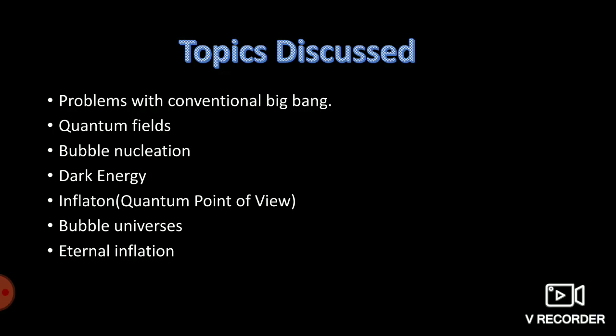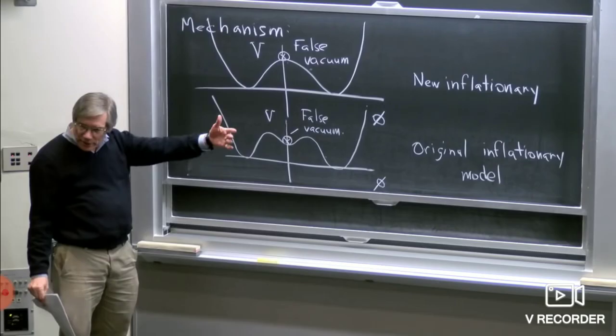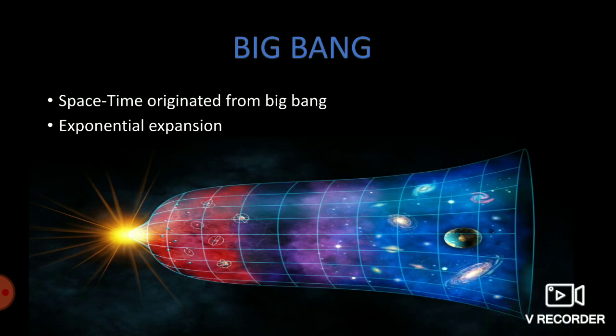So in this video we are going to discuss the conventional Big Bang theory, quantum fields, bubble nucleation, mysterious dark energy, the inflaton field, bubble universes, the multiverse, and a topic called eternal inflation. Inflation was proposed by one of my favorite theorists of all time, Alan Guth, a master class. You can listen to his lectures on MIT OpenCourseWare and everywhere. It was proposed by Alan Guth in the 1970s.